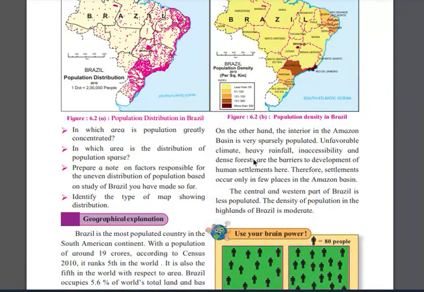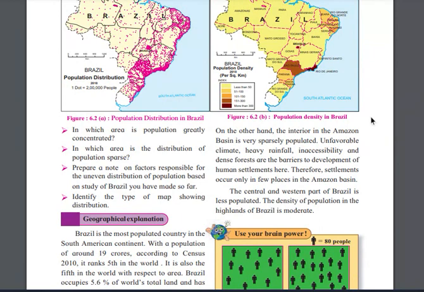Unfavorable climate, heavy rainfall, inaccessibility, and dense forest are the barriers to the development of human settlement there, like in the interior of the Amazon. Therefore, settlements occur in only a few places in the Amazon basin. The central and western parts of Brazil are less populated.